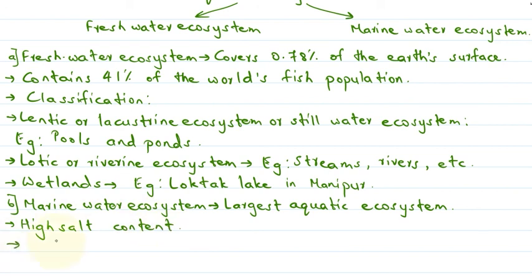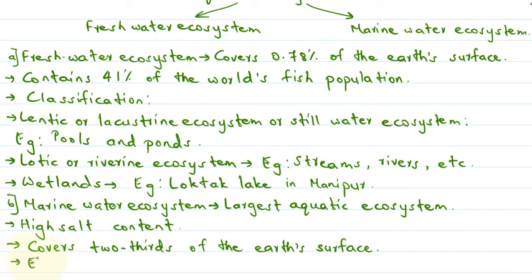And the marine water ecosystem covers around two-thirds of the earth's surface. Okay, and they have a large population of living things, and we can take some examples of marine water ecosystem.